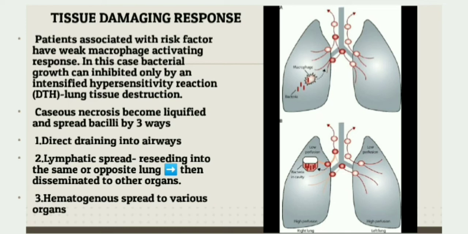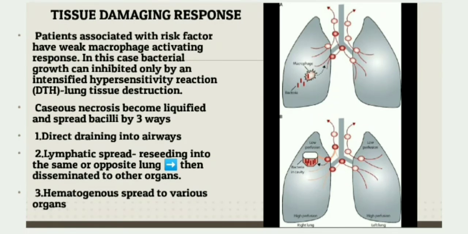The bacteria spread to other parts mainly in three ways. First one, direct draining into the airways and then to the environment while coughing and sneezing. Second one, lymphatic spread, and there will be seeding into the same or opposite lung and then dissemination to other organs. Third one is hematogenous spread to the various organs.